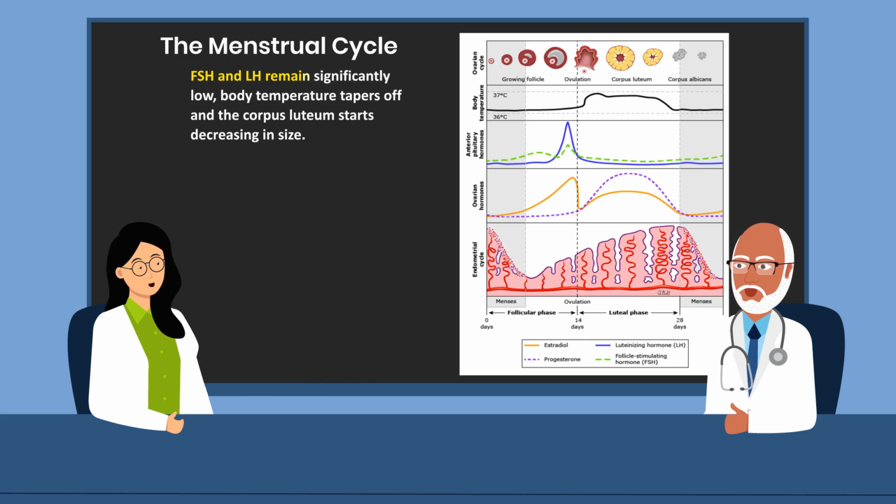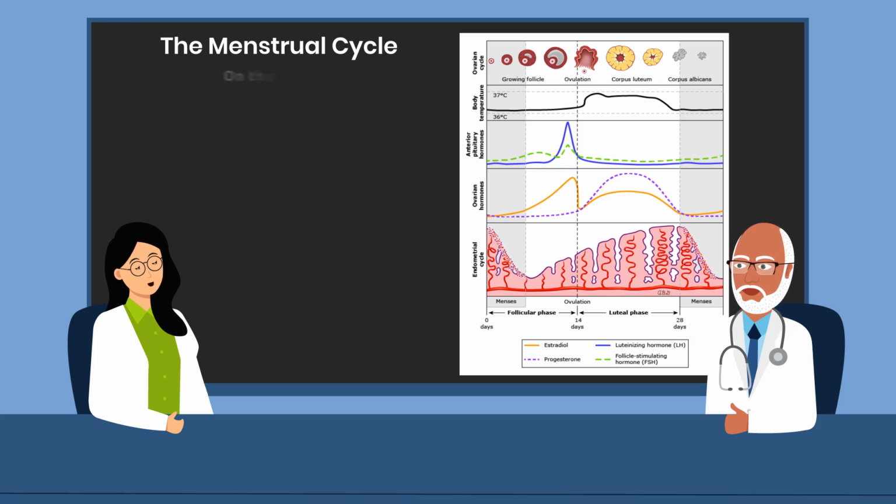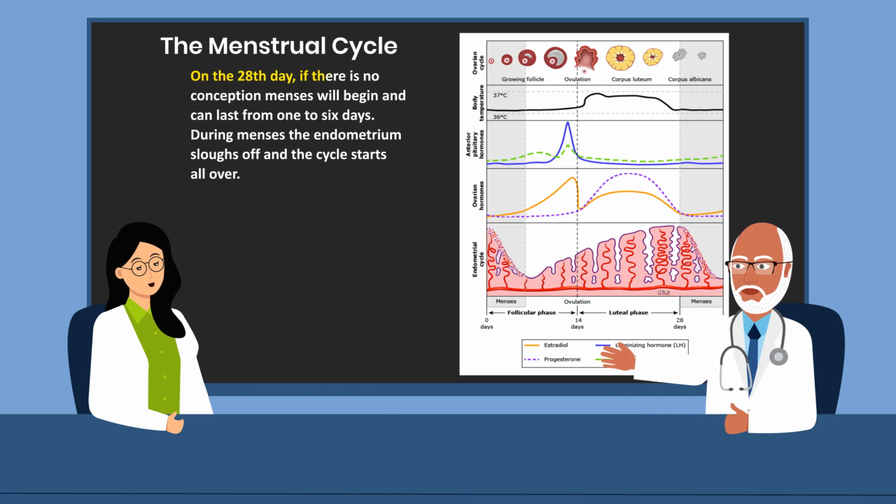FSH and LH remain significantly low, body temperature tapers off, and the corpus luteum starts decreasing in size. On the 28th day, if there is no conception, menses will begin and can last from 1 to 6 days. During menses, the endometrium sloughs off and the cycle starts all over.